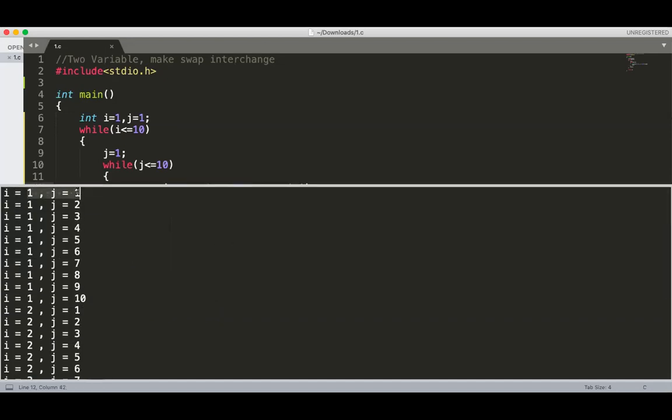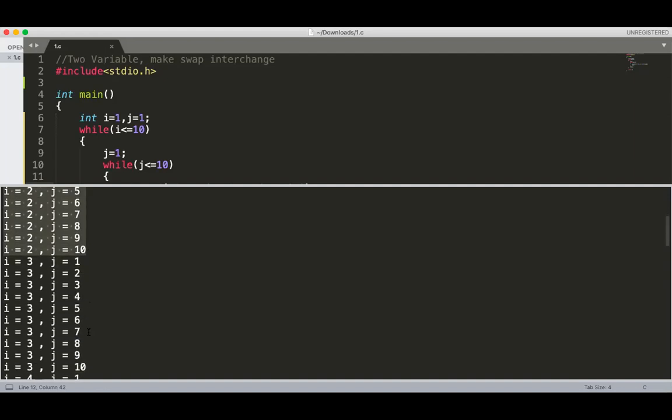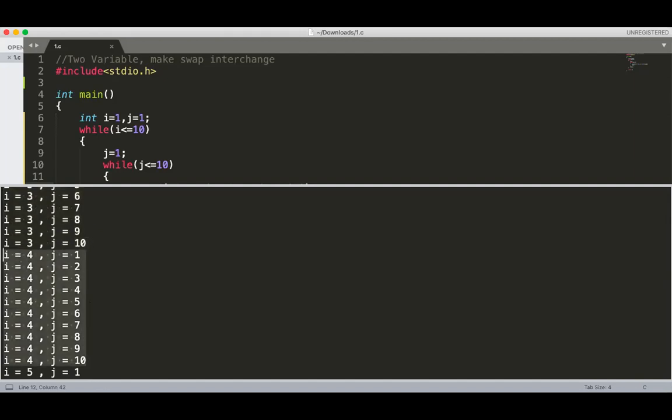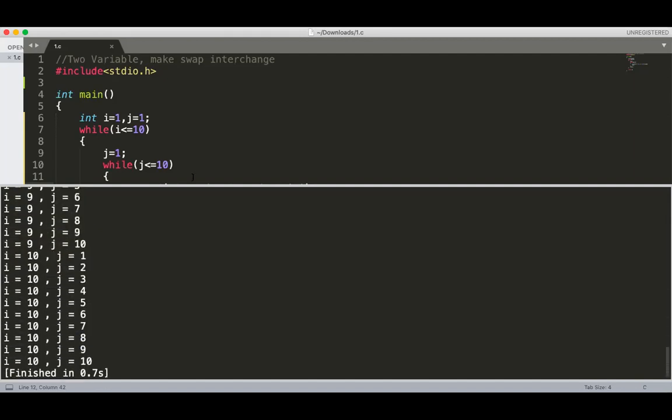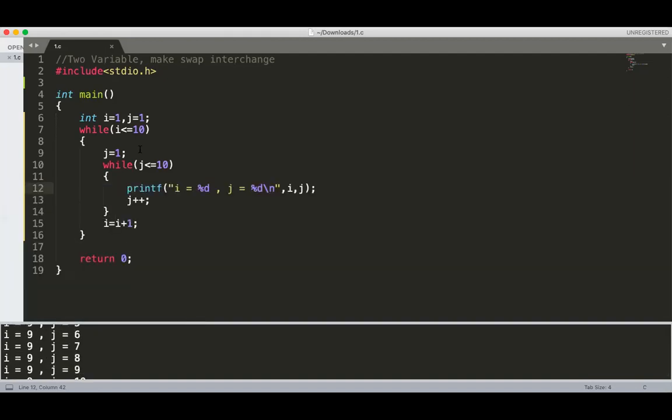First time when i is equal to 1, j is 1; i equal to 1, j is 2; i equal to 1, j is 3. When i equal to 1, j is 10, but when j becomes 11, i is incremented and i becomes 2. But when i is equal to 2, j is again reinitialized to 1. So again for i equal to 2, j goes from 1 to 10. For i equal to 3, j goes from 1 to 10. For i equal to 4, j goes from 1 to 10. Getting? So for every value of the outer count variable, the inner loop will be executed 10 times. So total execution is 100 times.